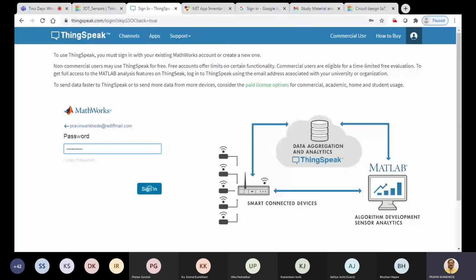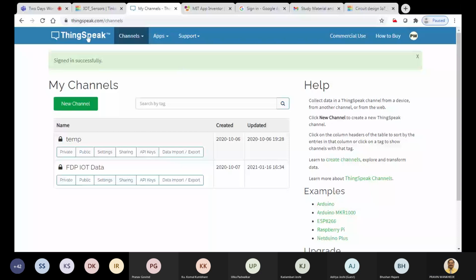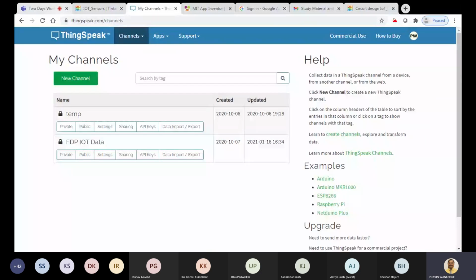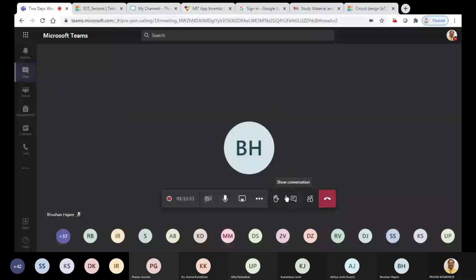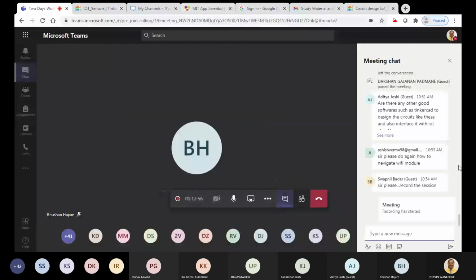Okay, so now I got this type of view of ThingSpeak. If you are creating your own account on ThingSpeak, just put it in the chat box. If it is already created, say yes. If it is not created, say no. And if you are creating right now, say creating, so that I will wait for a few minutes and everyone can work in a synchronized way. So hope everyone has now created the account on ThingSpeak.